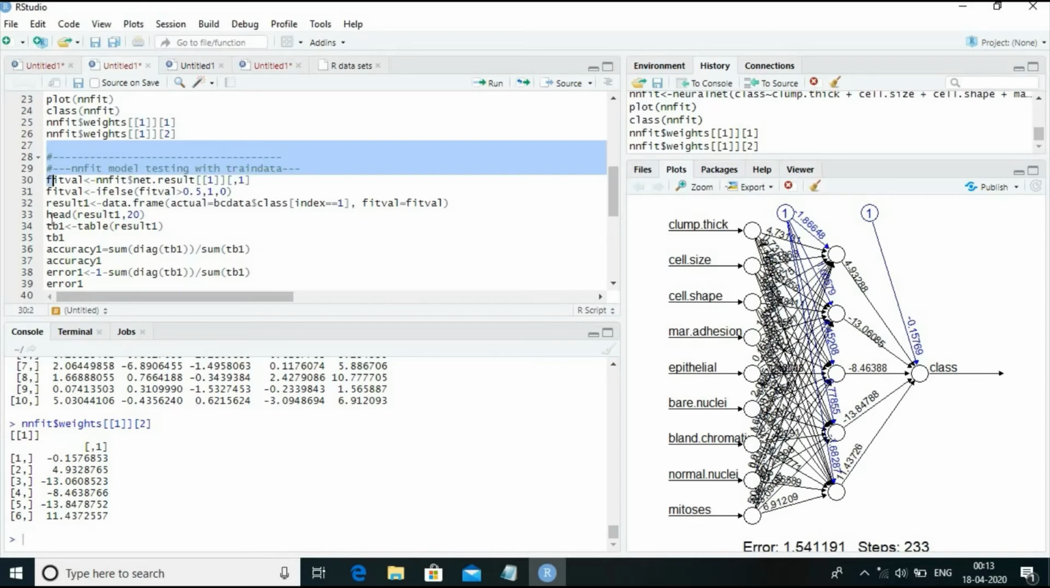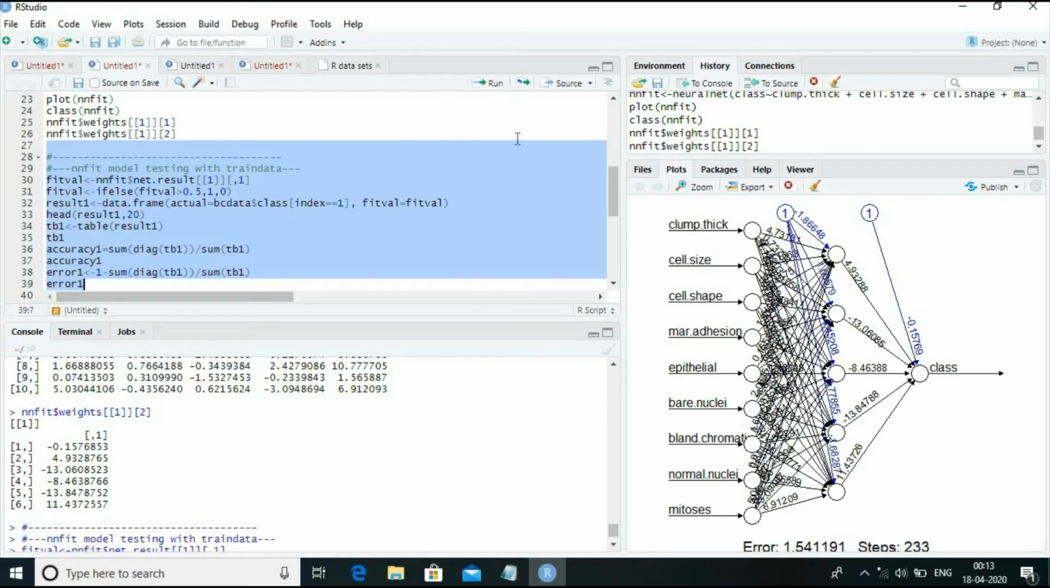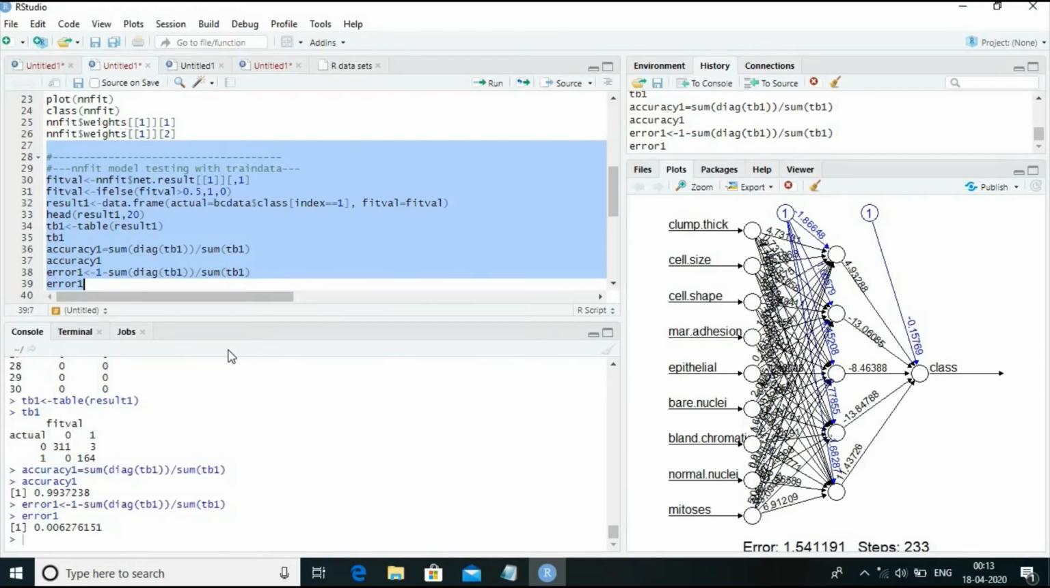Now let us run these command lines and find out what is the accuracy of the neural network model with respect to the training data. The accuracy is 99.4% and the error is only 0.6%. It's a very good classification. Only 3 numbers were misclassified for the training data object.